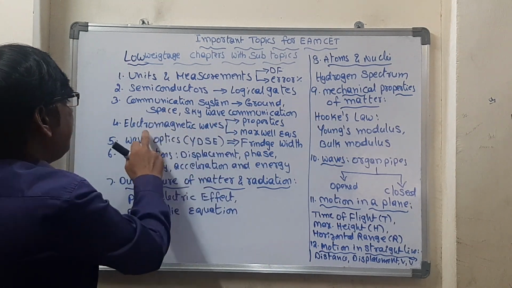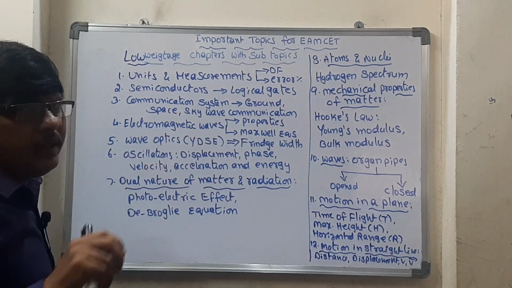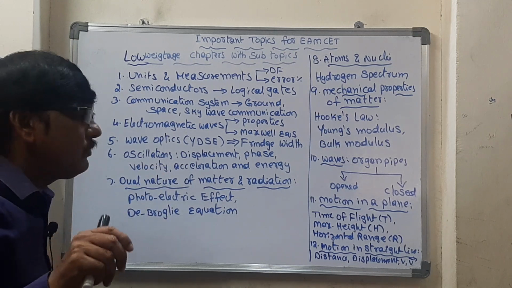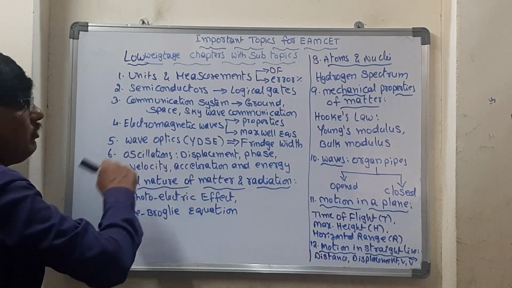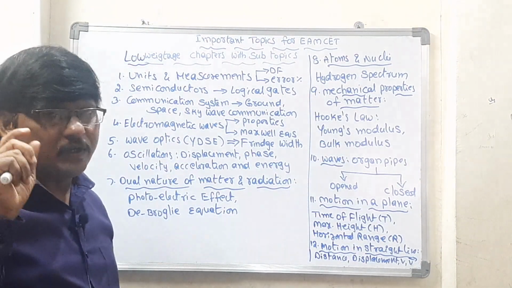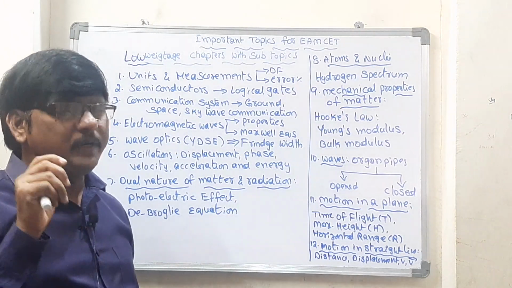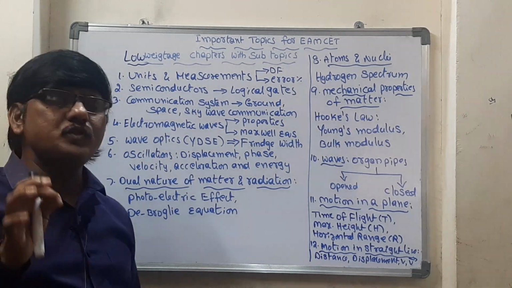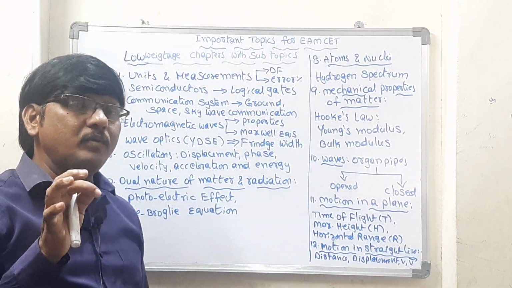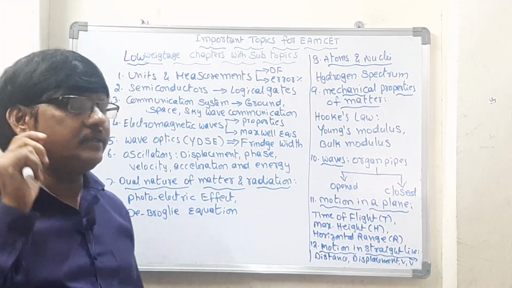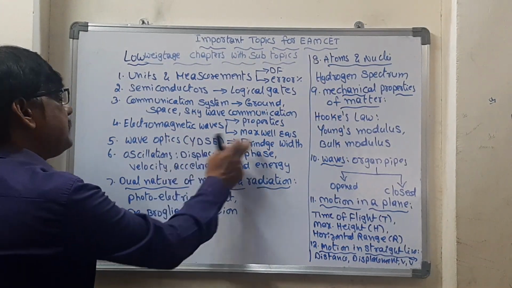Theory questions, this is electromagnetic waves, then read the properties of electromagnetic waves and Maxwell's equations. Maxwell's equations, you go through that once. The wave optics, then Young's double slit experiment. Just first focus on Young's double slit experiment. In that too, fringe width is the most important formula, and there is a 99% possibility that one application numerical will come from this YDSE fringe width.